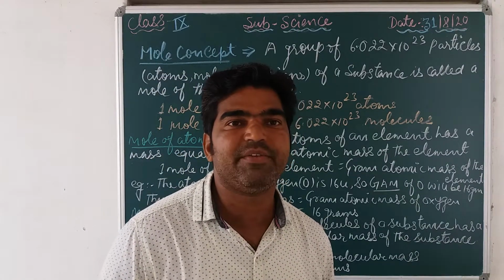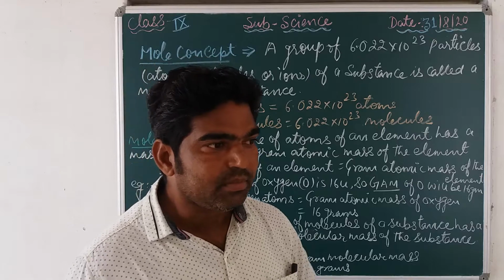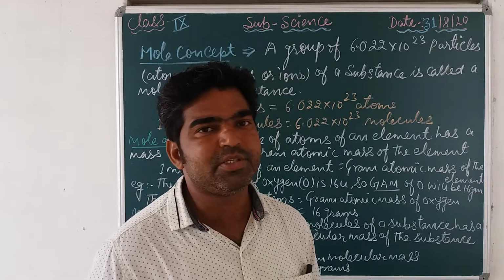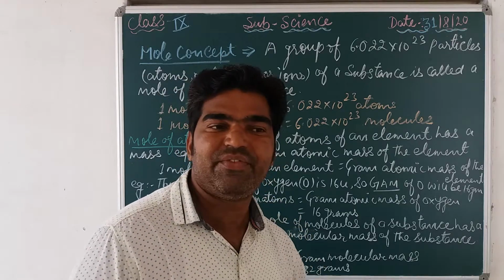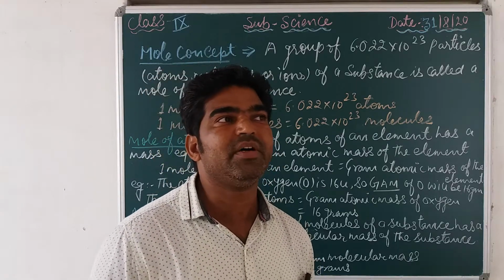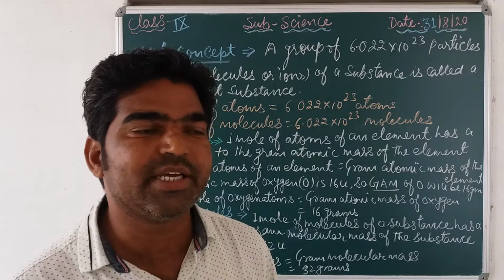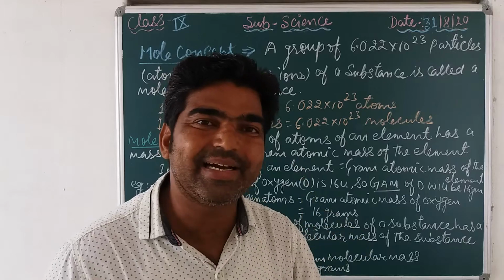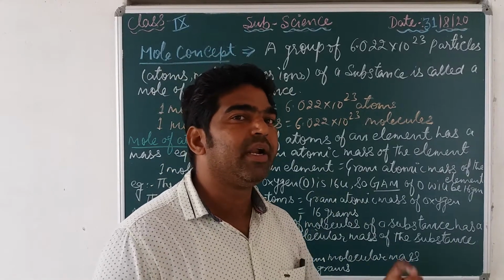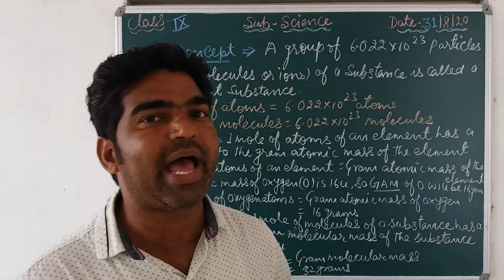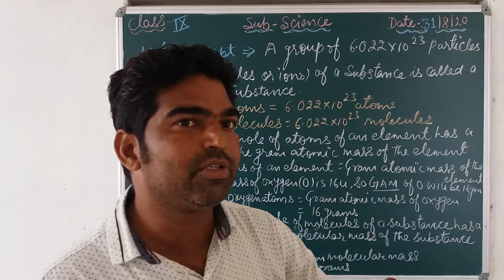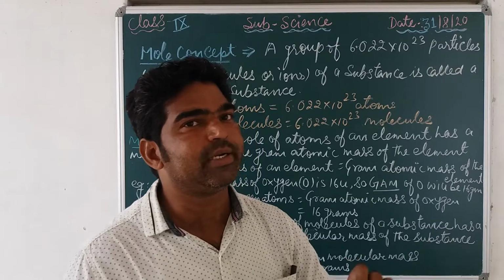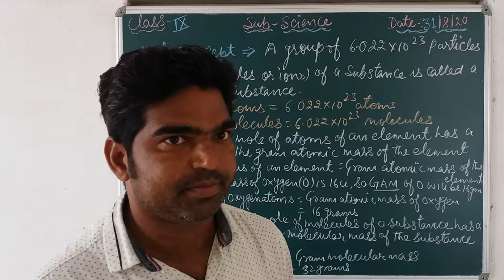Suppose we are talking about the mole. If we talk about 1 mole of hydrogen or 1 mole of oxygen, it contains a fixed number of particles, equal to the Avogadro number or Avogadro constant, which is 6.022 into 10 raised to power 23.